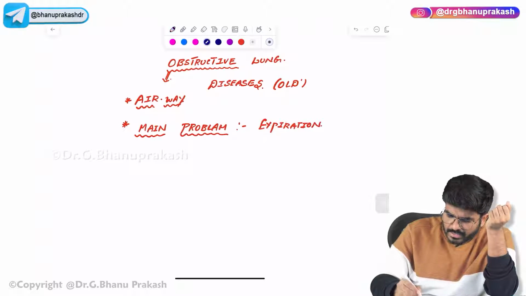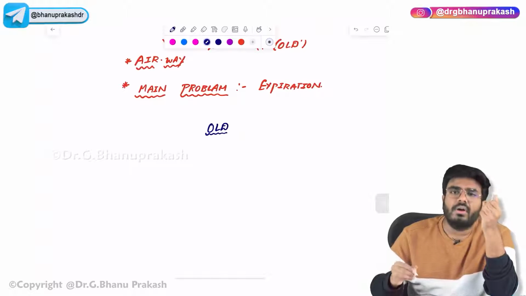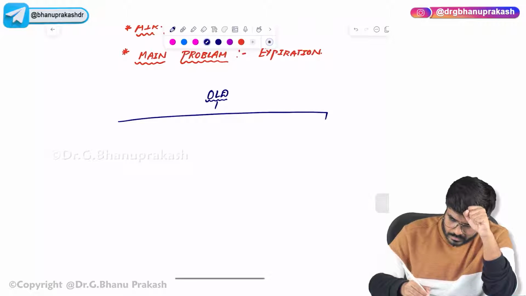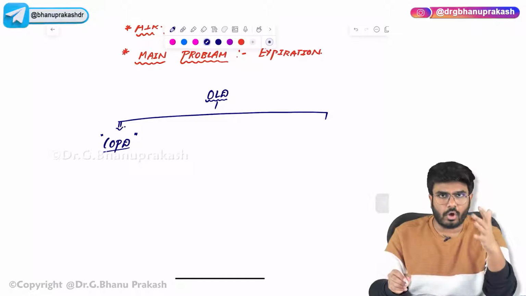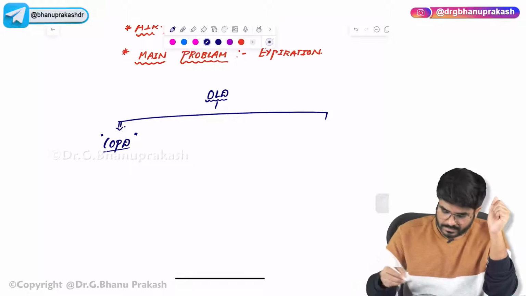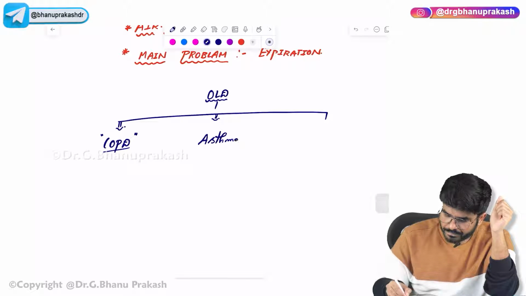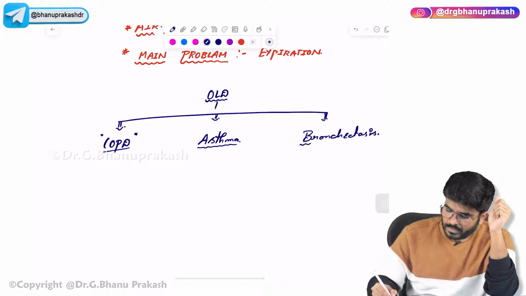Okay, having said that, now directly jump into the classification of obstructive lung diseases. How many types of obstructive lung diseases do you know, guys? There are COPDs. COPD means chronic obstructive pulmonary disease, chronic, for long duration, continuously. Next one, most students know this, is asthma, and the last one is bronchiectasis. So COPD, asthma and bronchiectasis.